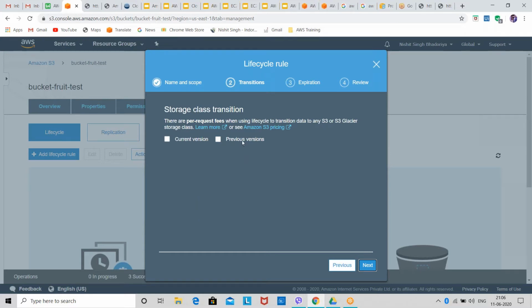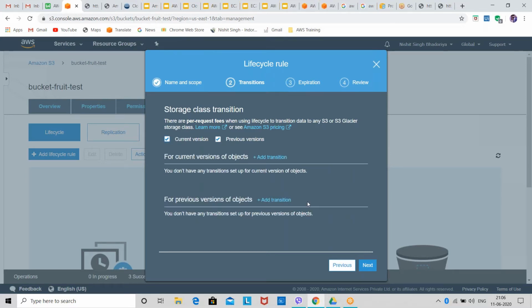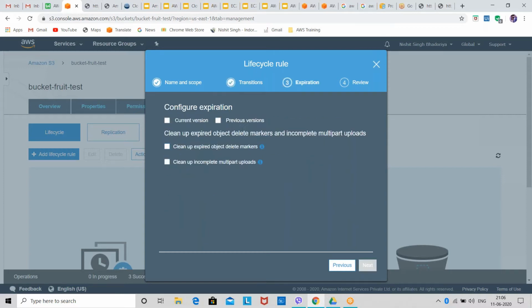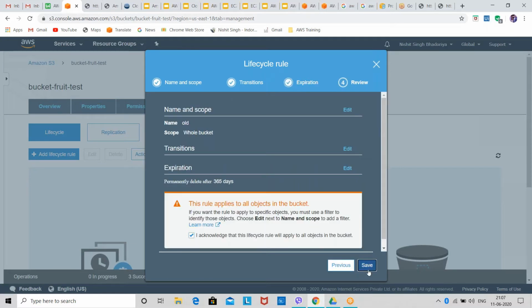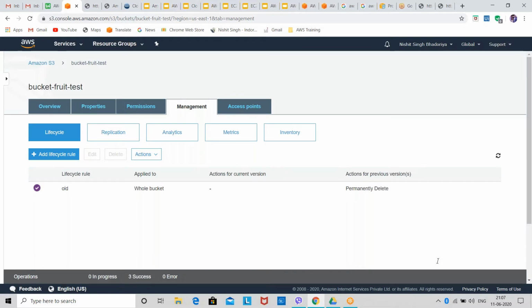In the transition step, you can see I have not added any transition. I'm directly going to next, and then I can give expiration. So I'm directly giving the expiration and not adding any transition. It is not compulsory to add a transition. A lifecycle policy can mean moving your data from one class to another, but it is not compulsory to create a transition; you do need to create an expiration. So your question was why not use direct expiration? We are using direct expiration. Got it?